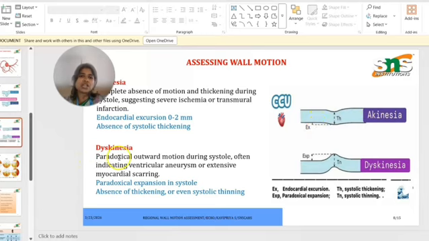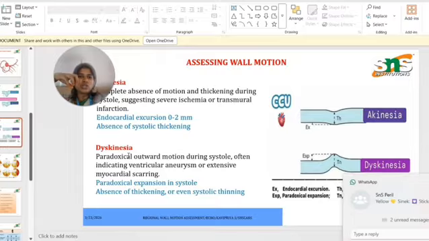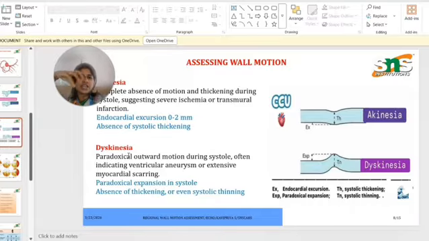The final one is dyskinesia, which is paradoxical outward motion during systole. While contracting, a global contraction is important. That is called normokinetic. Here, in dyskinesia, the anterior segments get contracted while the posterior does not. It goes downward towards the posterior part, a paradoxical outward motion during systole, either in the anterior part or inferior part, which often indicates a ventricular aneurysm or extensive myocardial scarring.